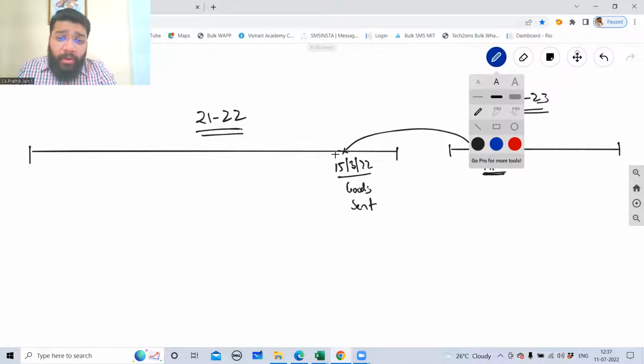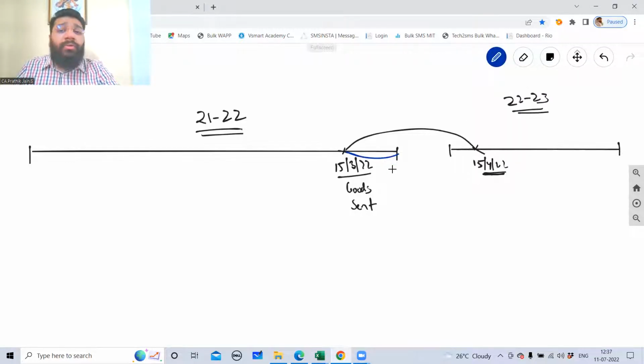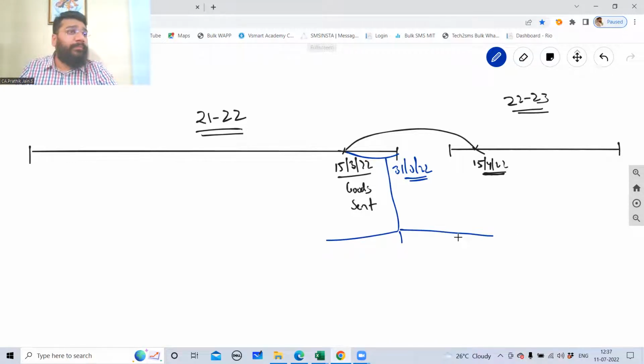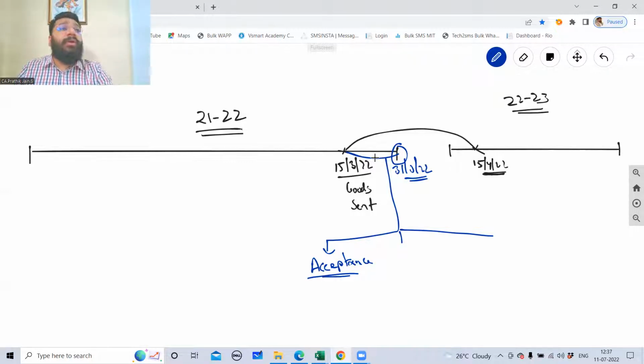So from 15th of March to 31st of March 22, there could be 3 different possibilities. The first possibility, acceptance. Before 31/3/22, the customer, or the retailer or the wholesaler, says, okay, I accept the goods. In case of acceptance, what should you do? We have to learn that.